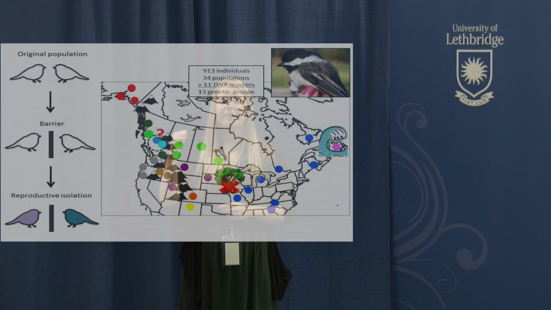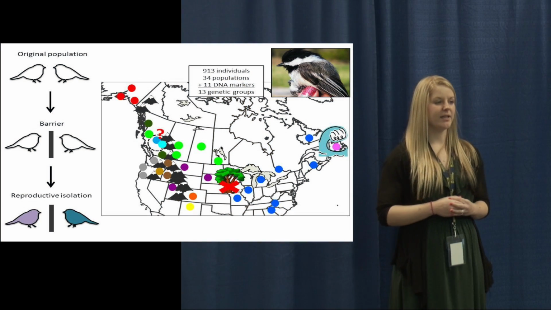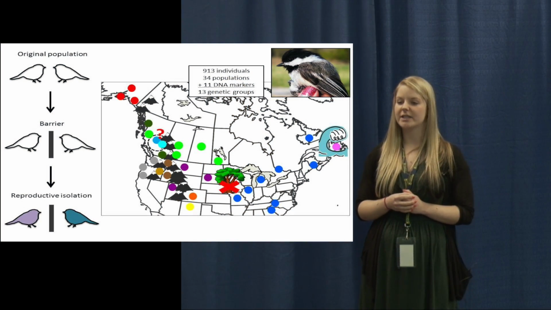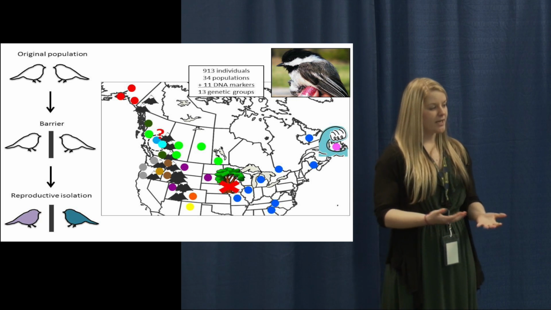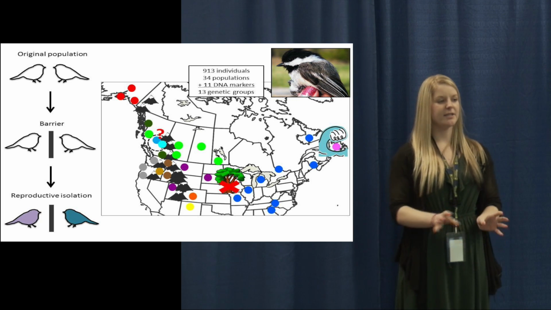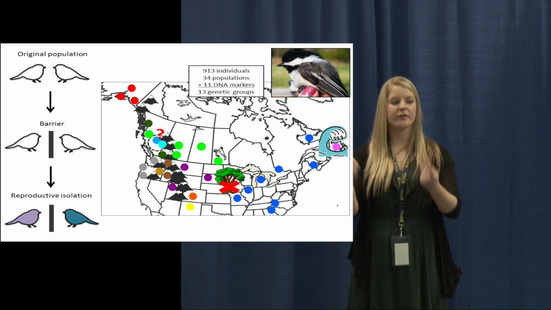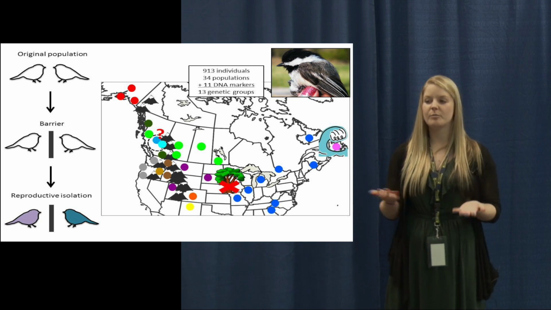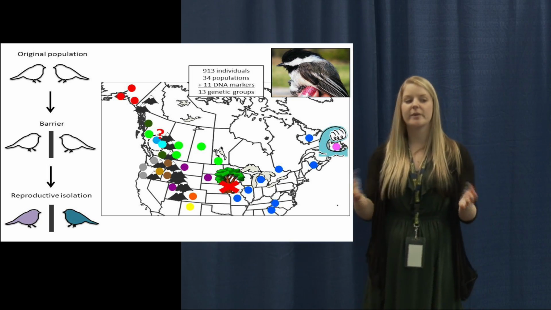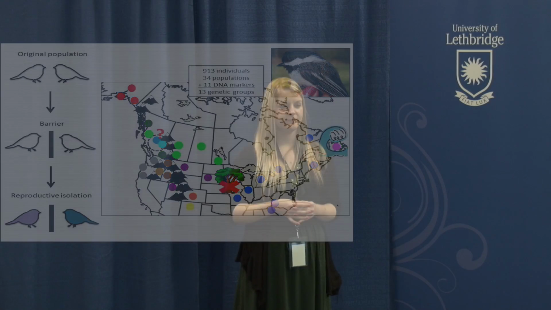Using DNA markers, I study how barriers influence the movement of genes between populations of the black-capped chickadee, a resident songbird to North America. Think back 21,000 years ago during the last ice age, when most of North America was covered in ice. During this time, chickadees were isolated in pockets around the ice, but when the ice retreated and the chickadees moved north, how did barriers influence their movement patterns and what happened when they came back into contact?